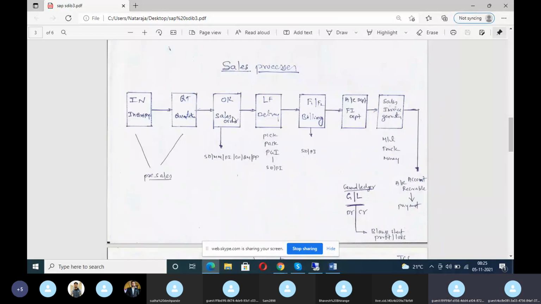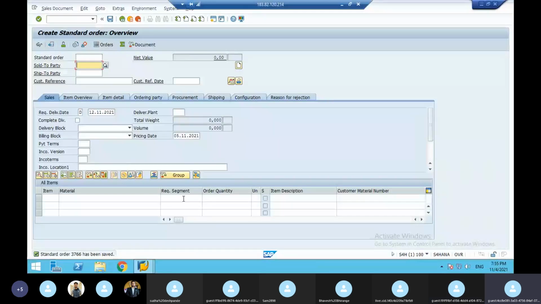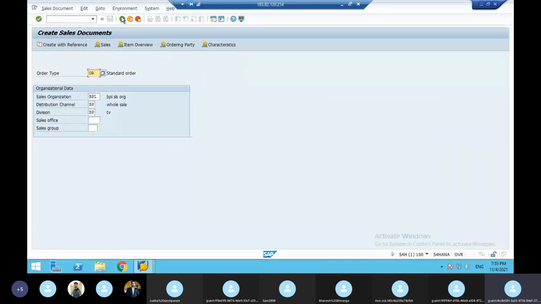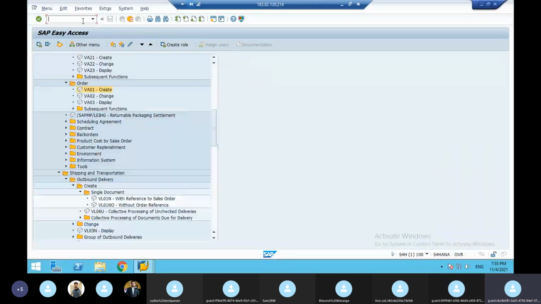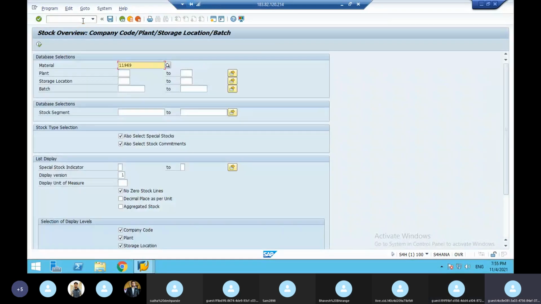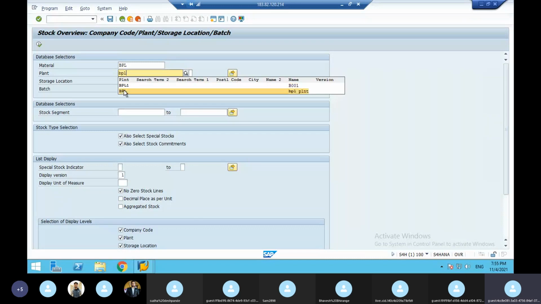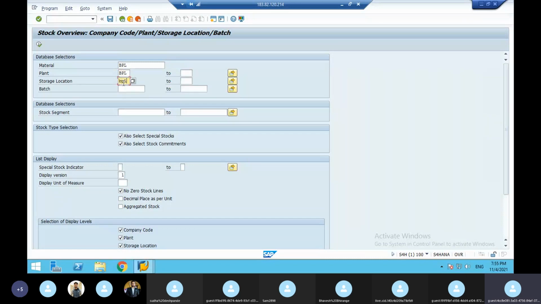after order you have to do the delivery. So delivery you have to do within the order, how much customer has ordered, that much you have to deliver. So before delivery you have to do the stock check. What is the stock check? Whether the material is available or not. That is /n MMBE. The material is BPL. So here plant. In this plant, material is manufactured and it will be stored in the storage location BPL. So you have to see whether material is available in this storage location. If you execute, you can see the available quantity.